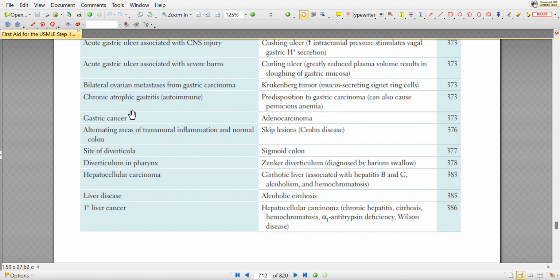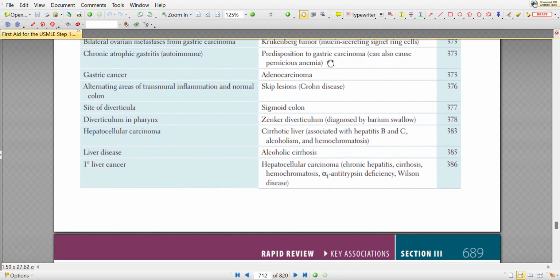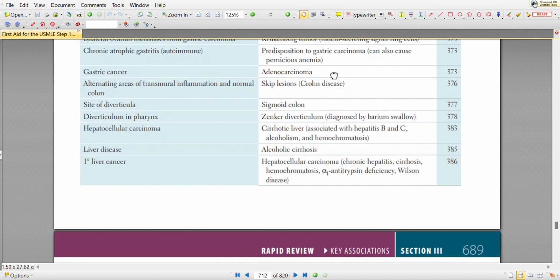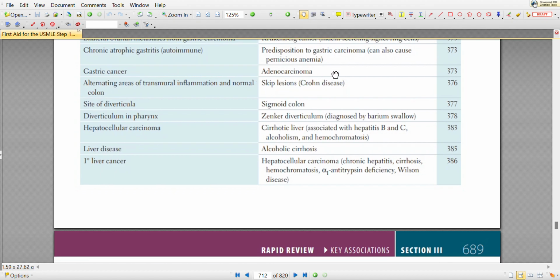Chronic atrophic gastritis, autoimmune, is associated with predisposition to gastric carcinoma, and can also cause pernicious anemia. Gastric cancer, adenocarcinoma is the most commonly associated disease.